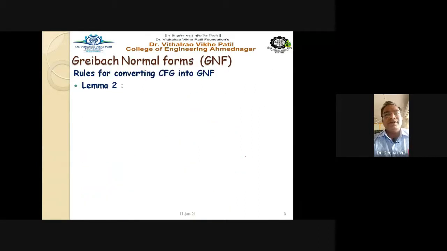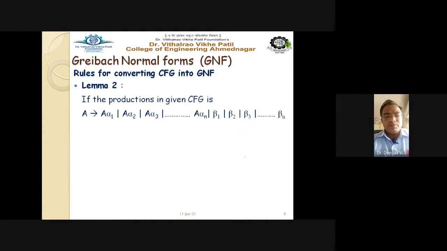Rule for converting CFG into GNF, lemma 2. Lemma 2 tells that if the productions in the given CFG are in this format, A gives A alpha 1, A alpha 2, A alpha 3, up to A alpha n, and beta 1, beta 2, beta 3, up to beta n, then we can convert the rule A into GNF as follows. Now it is somewhat tricky.